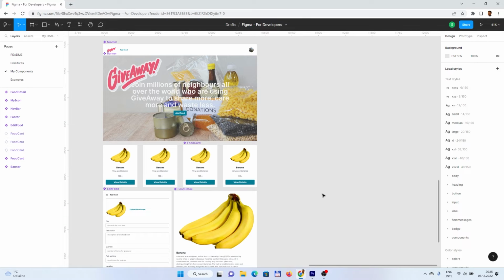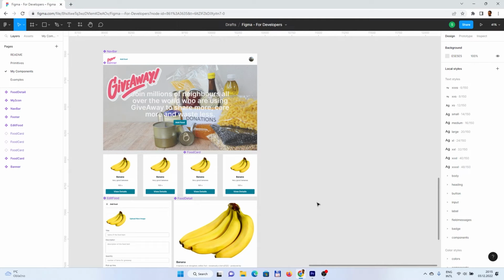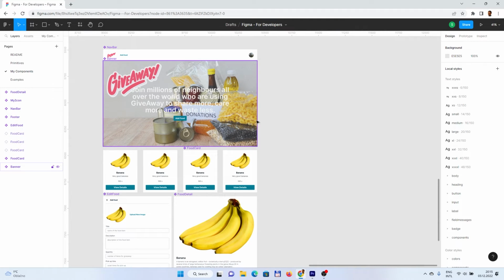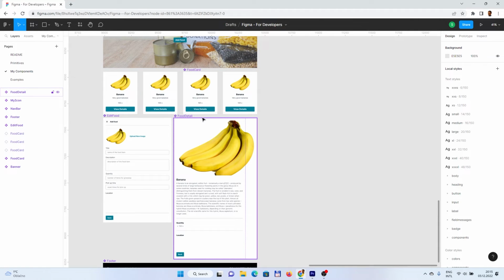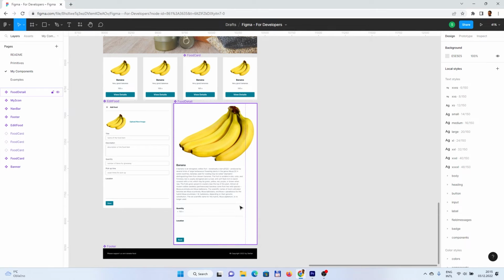And I was doing some special cut, and to speed things up, I was a bit modifying the design to make it more fancy, nicely. So I was aligning the stuff a bit and so on, and I created the food detail from some Amplify UI kit template for some detail component, where I obviously added only a read-only view, but it has the same components as edit food. So some small tweakings were done on the background to align this and so on.